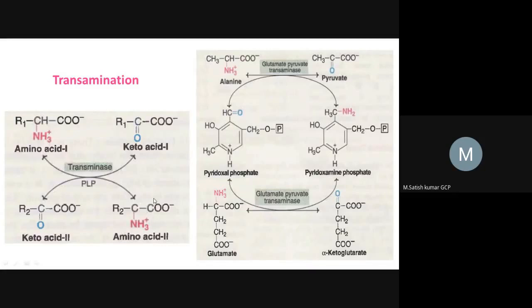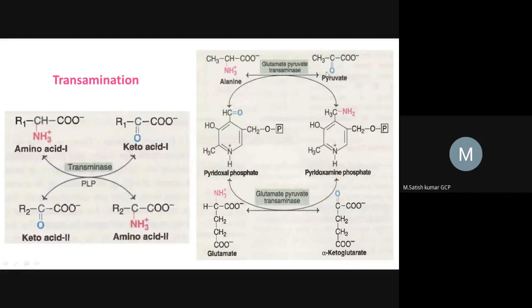We have to explain this transamination reaction with examples. Alanine is the example. Alanine is an amino acid which consists of a carboxylic functional group as well as an amine functional group. Now this amine functional group gets released, and PLP temporarily accepts that amine group, and this alanine is converted into pyruvate.